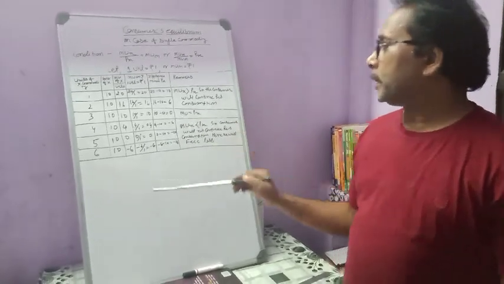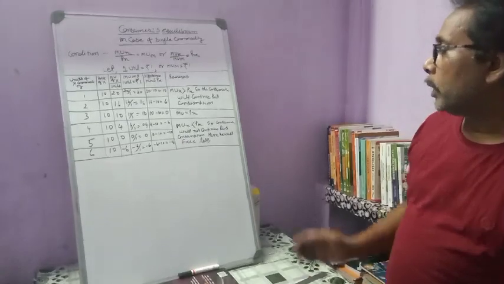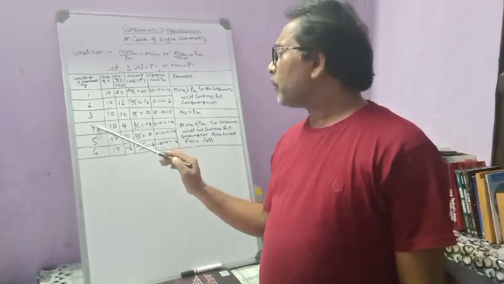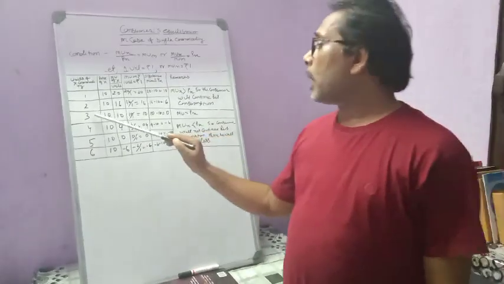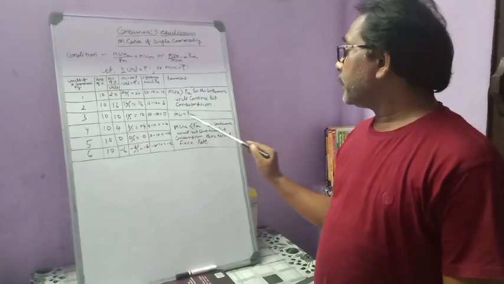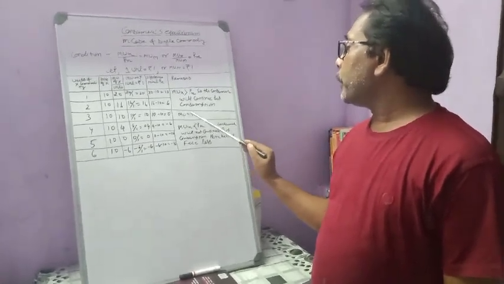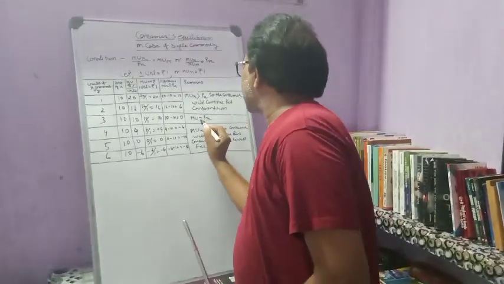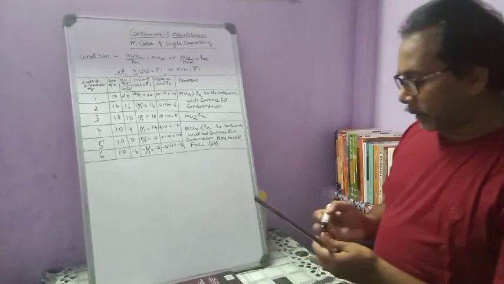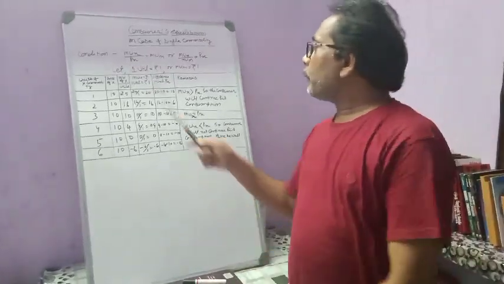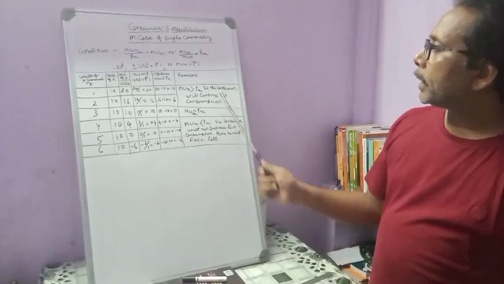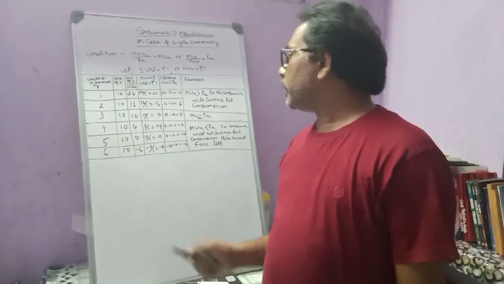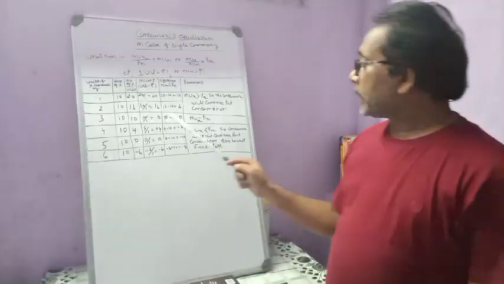So he is not ready to consume the 4th unit, and he will consume up to the 3rd unit because it fulfills the condition MUX is equal to PX. In this way a consumer will be in equilibrium only at the 3rd unit of the commodity.